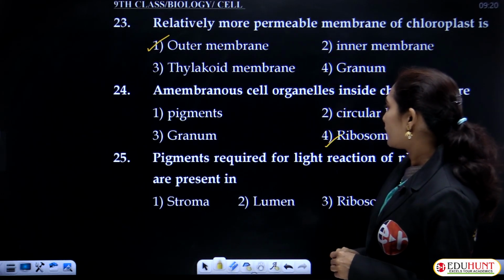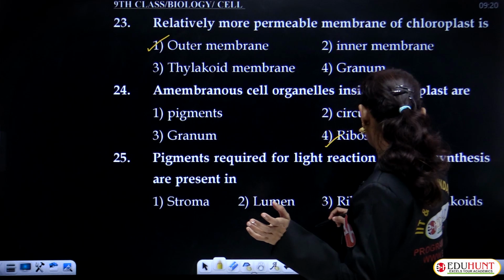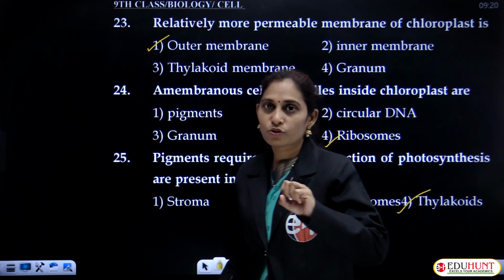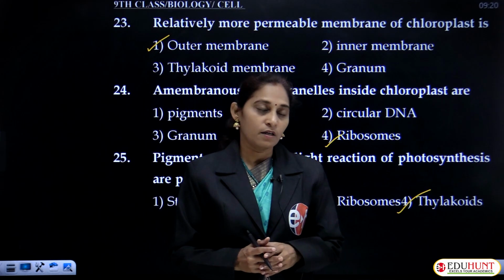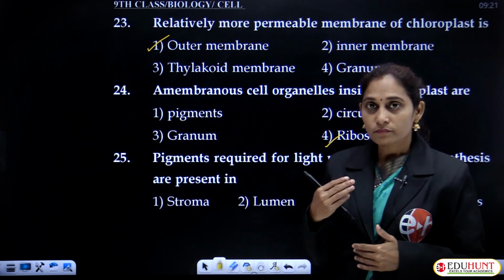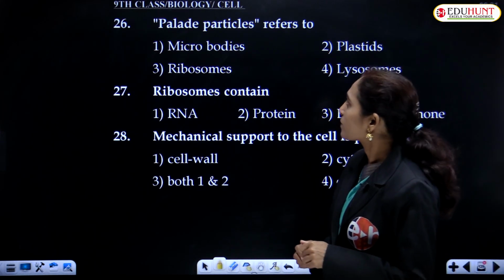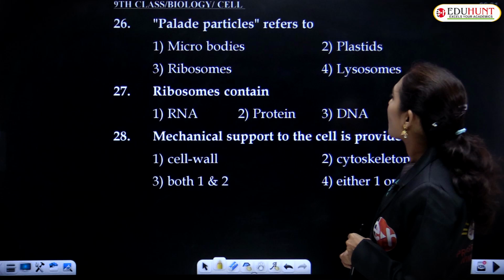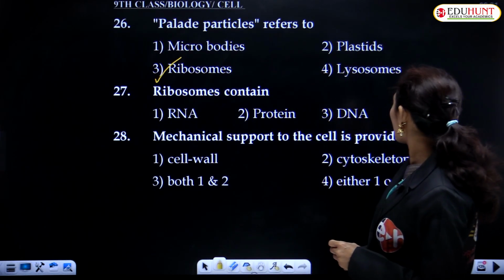Pigments required for light reaction of photosynthesis are present in, we have discussed this, thylakoids, grana. Accumulation of thylakoids is grana, aggregation of thylakoids. In the thylakoids they have various pigments, chlorophylls, and even carotenoids are also present. Tellide particles are ribosomes. Ribosomes contain RNA, protein, DNA, none.